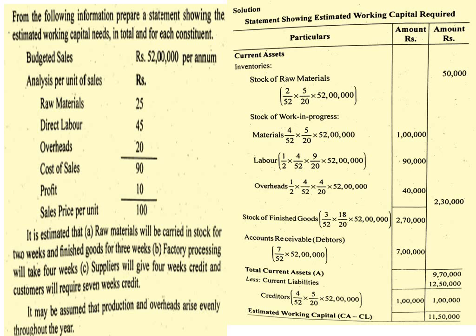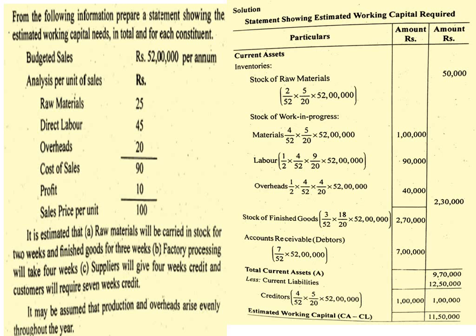It is estimated that first raw material will be carried in stock for 2 weeks and finished goods for 3 weeks. Factory processing will take 4 weeks. Suppliers will give 4 weeks credit and customer will require 7 weeks credit. It may be assumed that production and overheads arise evenly throughout the year. Now we are going to prepare the statement showing estimated working capital required. First we see the current asset.